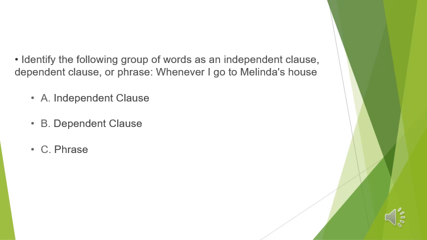The choices here are independent clause, dependent clause, phrase. Here we use the subordinator whenever I go to Melinda's house. So the right answer is dependent clause. The answer is B, number B.